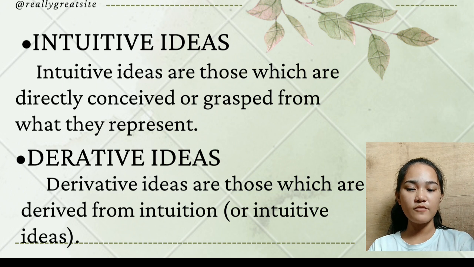What are derivative ideas? Derivative ideas are those which are derived from intuition or intuitive ideas. Examples of derivative ideas pertain to realities such as love, justice, hope, courage, truth, unity, soul, spirit, or God.